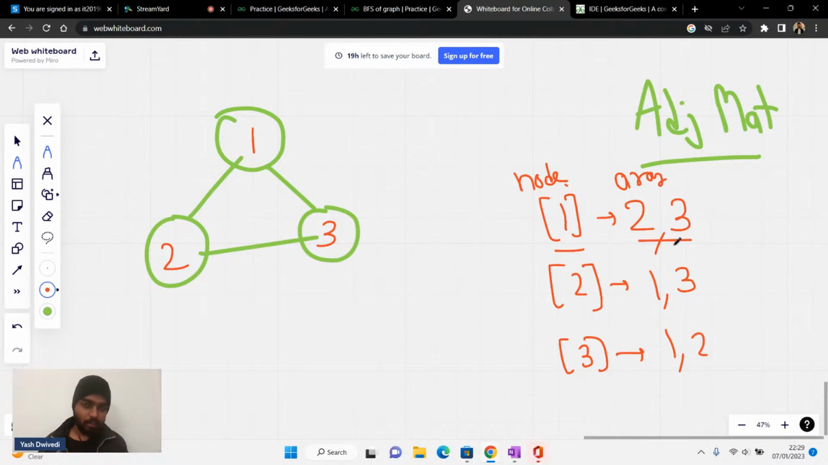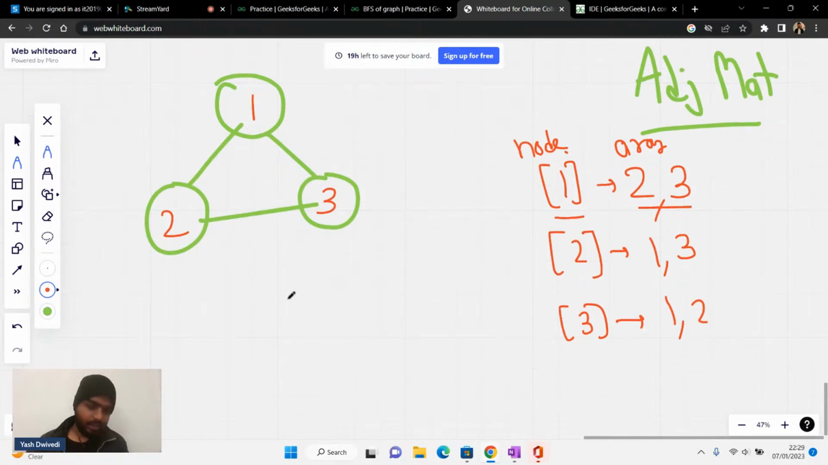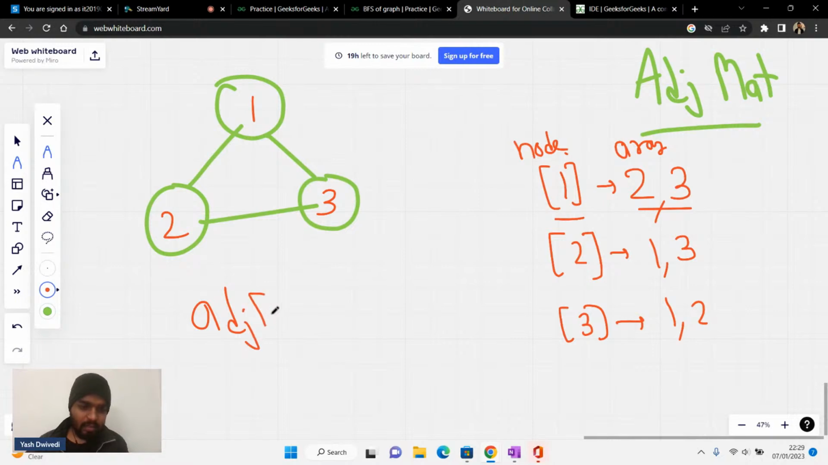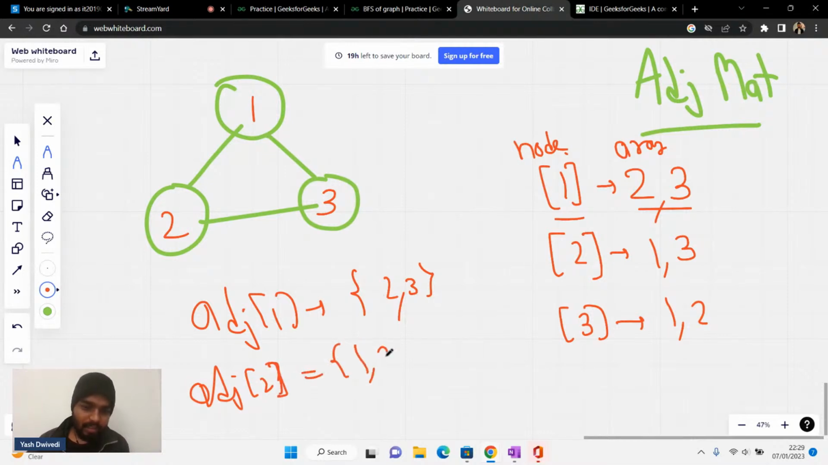Is this point clear to everyone? Please tell me, guys. I hope that it makes a lot of sense to everybody. Right. So basically, this is how it's represented. In the adjacency list of one, you will have two, three. In the adjacency list of two, you will have one, three. This is going to be the thing.